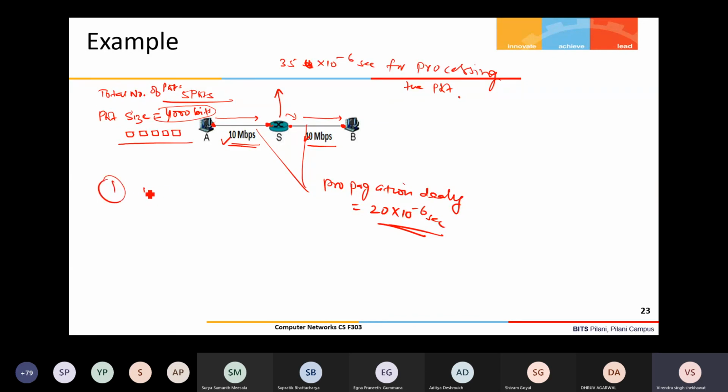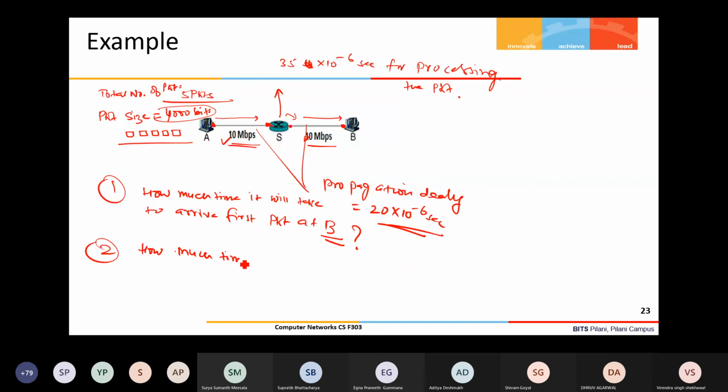Now you need to tell two things. First, how much time it will take for the first packet to arrive at B. And then the same thing: how much time it will take for all packets to arrive, all meaning all 5 packets, at B.